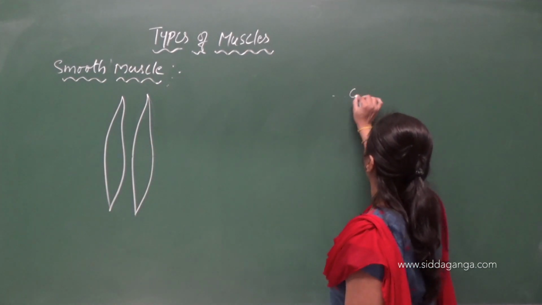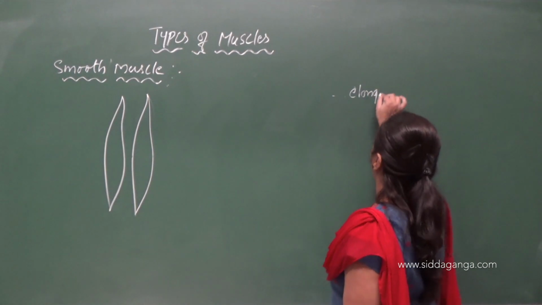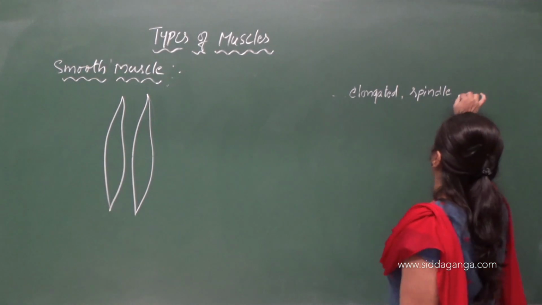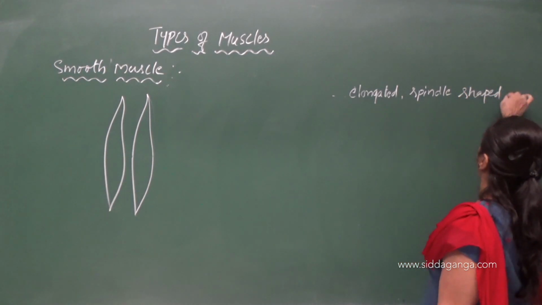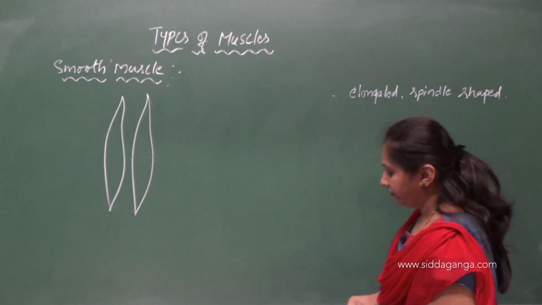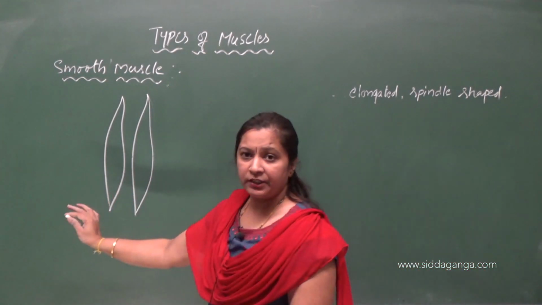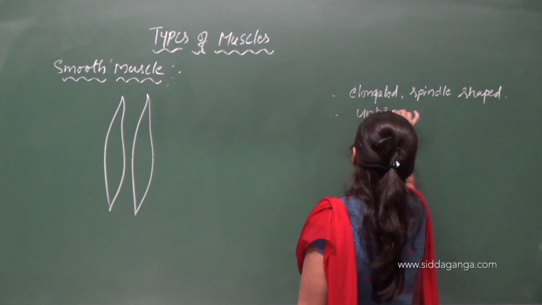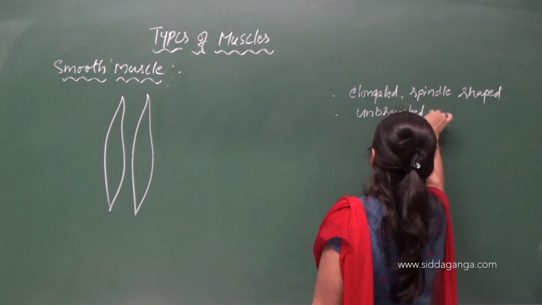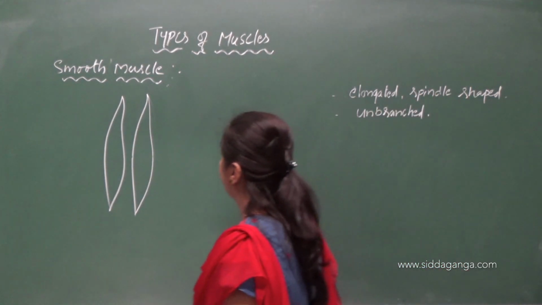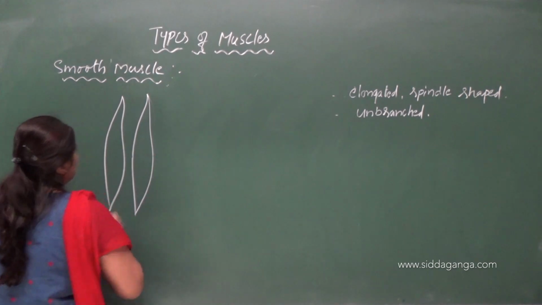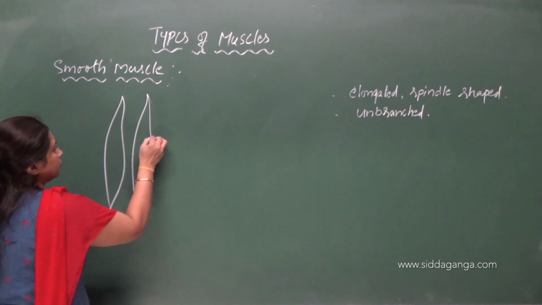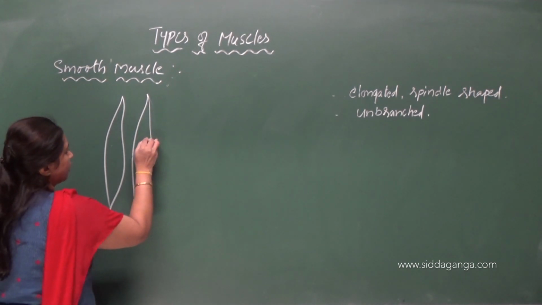The cells are elongated, spindle shaped. Okay. Did you find any branching here? No. These are also unbranched. And the cytoplasm that is present in the muscle cell, that is what? Sarcoplasm.